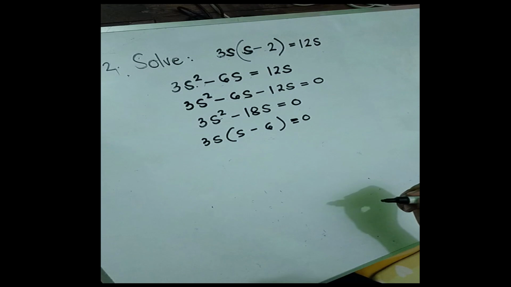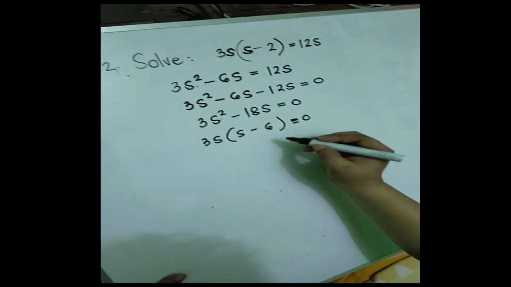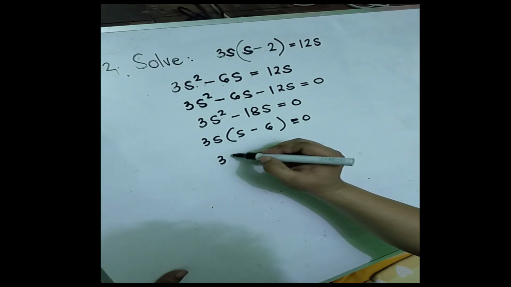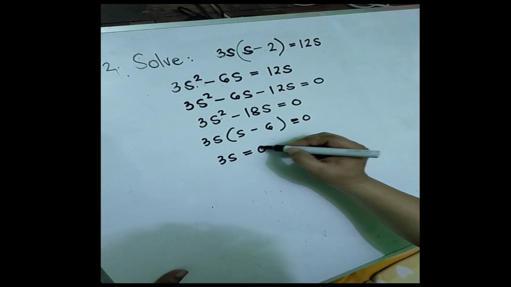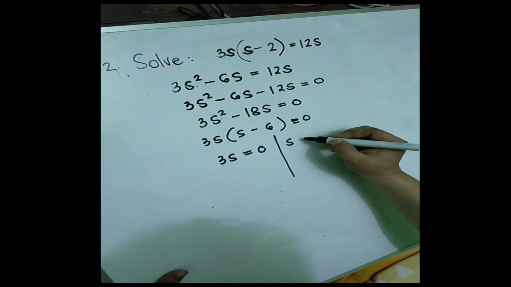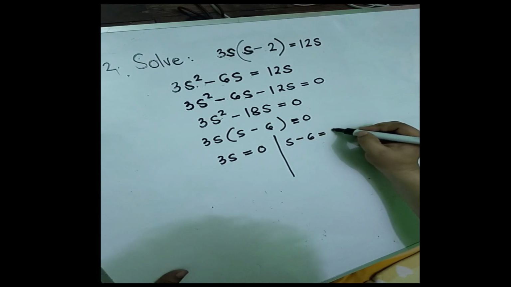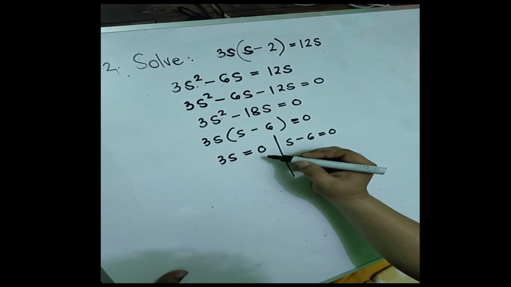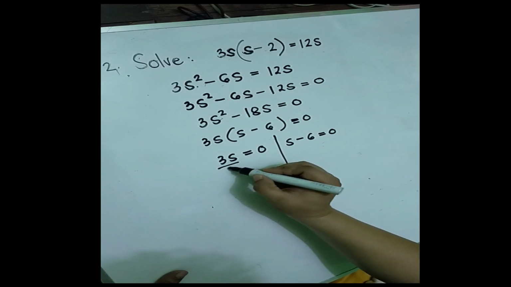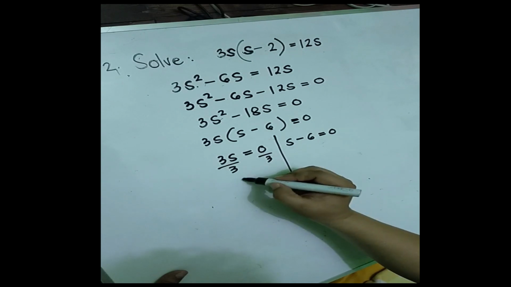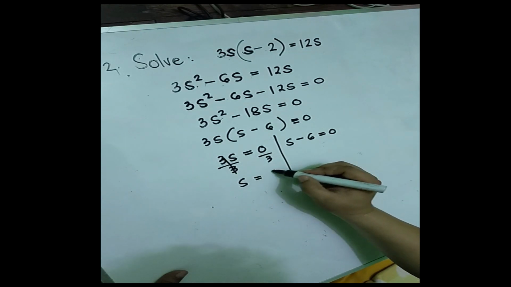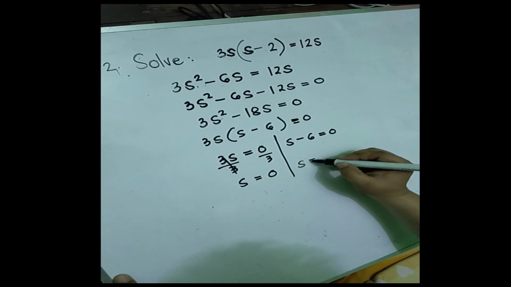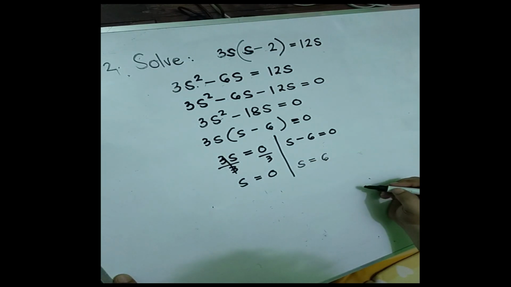Okay, and now we are going to solve for s. So by using the zero product property, 3s is equal to 0, and the other one, s minus 6, is equal to 0. So to solve the value of s here, you are going to divide both sides by 3. s now is equal to 0. And the other one, we have s is equal to positive 6.